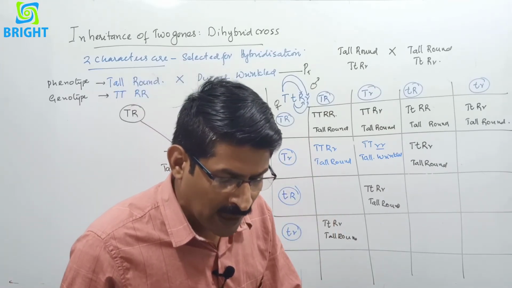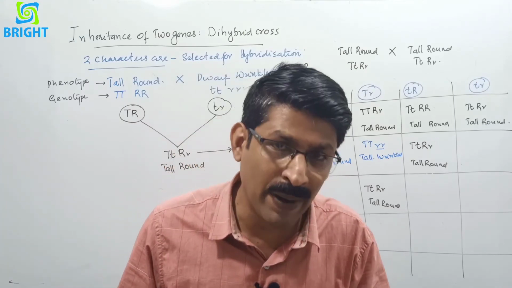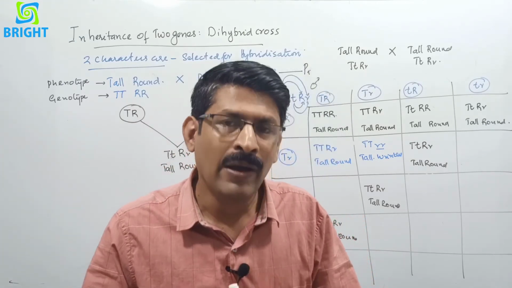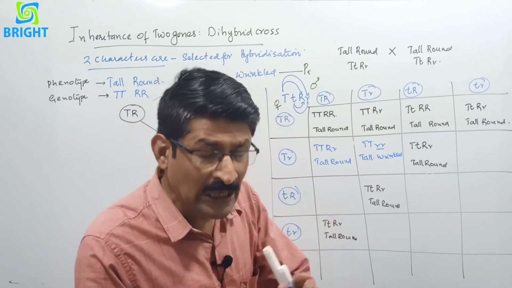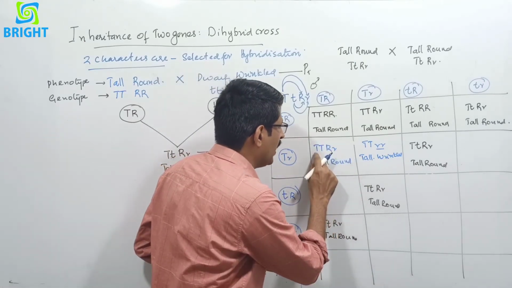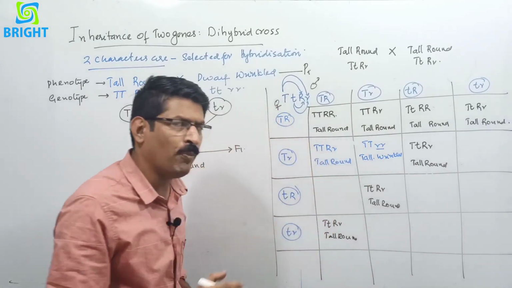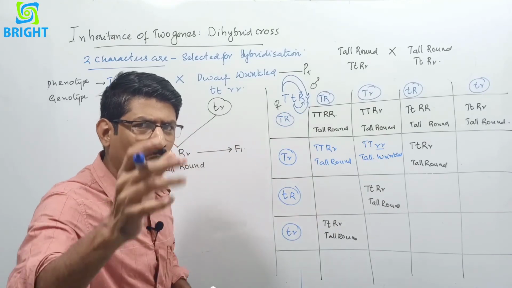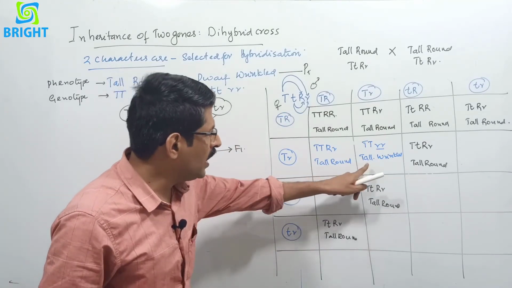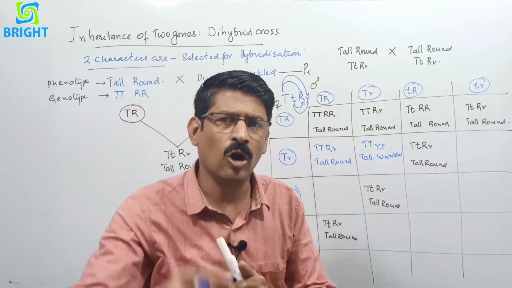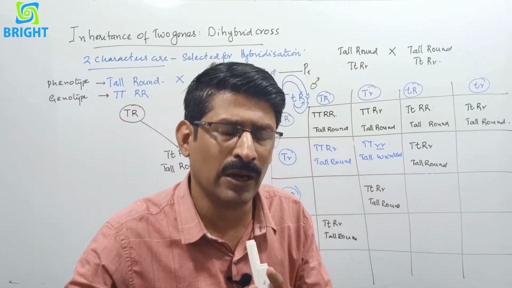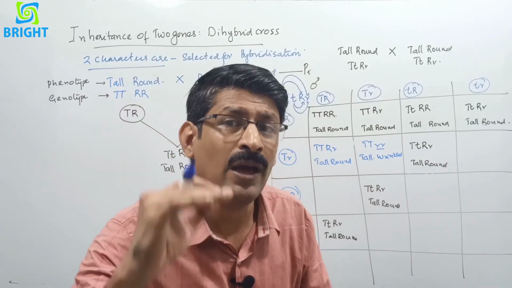That is, when the characters are combined in the hybrid, the segregation of one pair of traits is independent of another. Normally we are expecting tall only with the round seed, tall plant only with a round seed. Both are dominant. But here is a new combination of characters: a tall plant, a dominant character, with a recessive character, that is, a tall plant with a wrinkled seed.